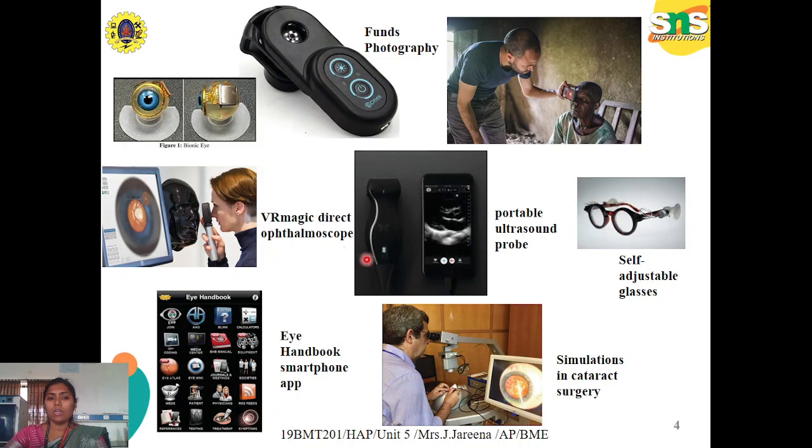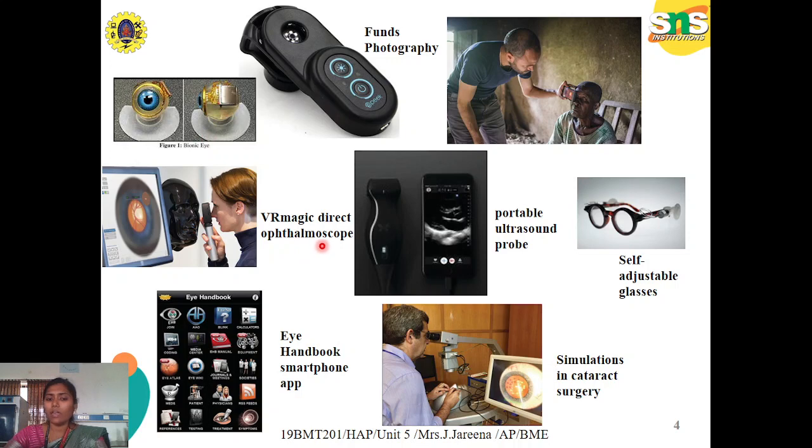These are a glimpse of some innovations done by engineers like us. Here I have listed a few: fundus photography, and we have a bionic eye, which is one kind of artificial eye that supports people who are partially or fully blind.